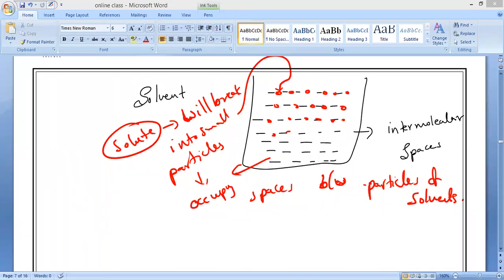Now, in sugar solution, the particles break up to such an extent that they disappear into the spaces between the solvent molecules. That is why we can say sugar particles break up into extremely small particles and disappear into the spaces between the water molecules. Now, if we pass light through it, is it possible for solutions to scatter the light? That is my question. Everybody?